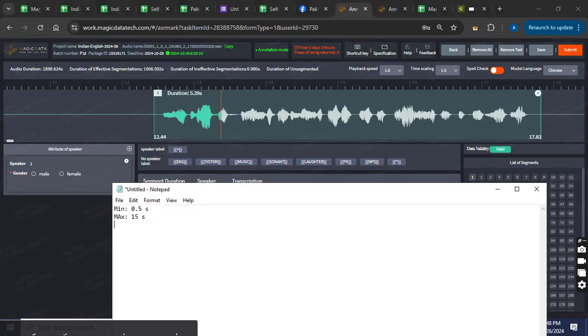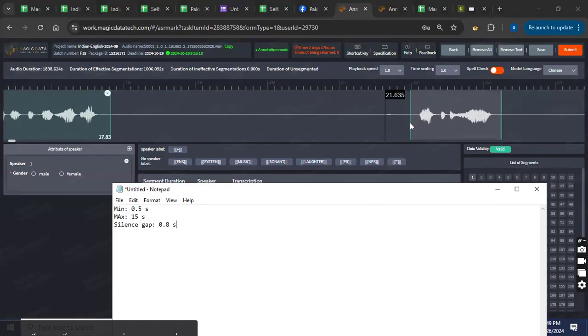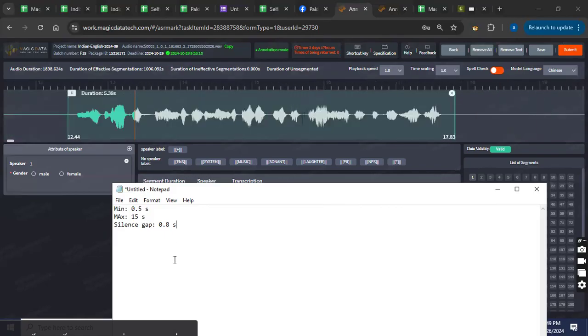Third thing, silence gap. Silence gap should not be more than 0.8 seconds, right? So what is a silence gap? Can you see there's no speech here? It's a silence gap. This whole thing is a silence gap. But if it is within a segment, it should not be more than 0.8 seconds, 0.8 second or less. This is acceptable inside the segment, okay? So yeah, these three things about the segment.